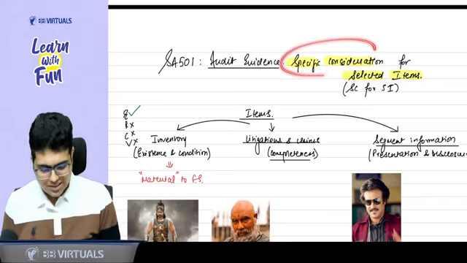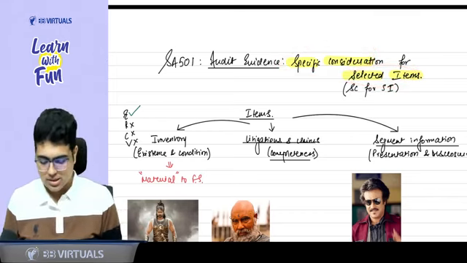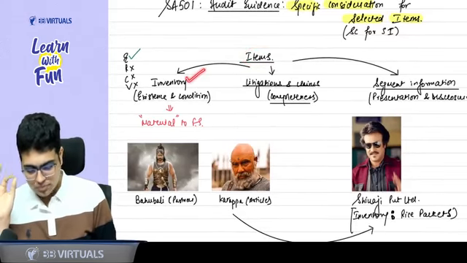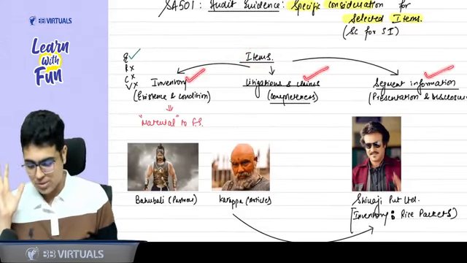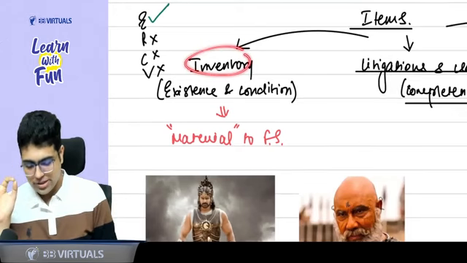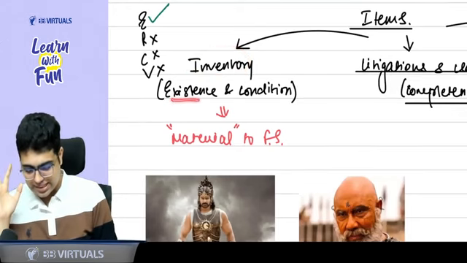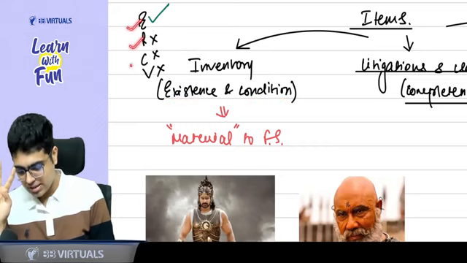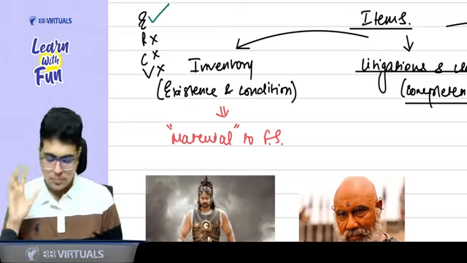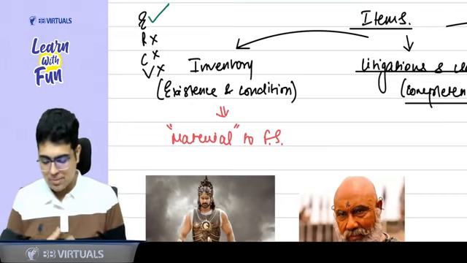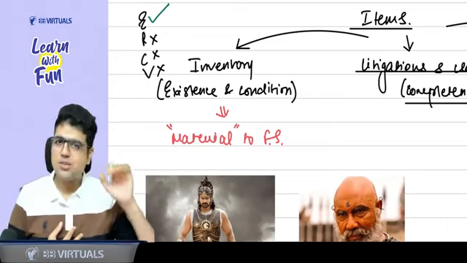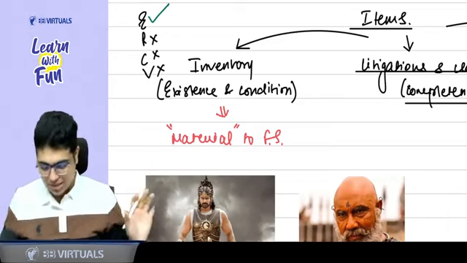Now, sir, what is this specific consideration? What are the selected items? Three items: inventory, litigation and claims, segment information. First of all, talking about inventory, what is the specific consideration? Existence and condition. Generally there are four assertions: existence, rights, completeness, valuation. Right now we are focusing on existence and condition. Always remember this standard will be applicable when inventory is material to the financial statements. If inventory is not material, this standard will not be applicable.